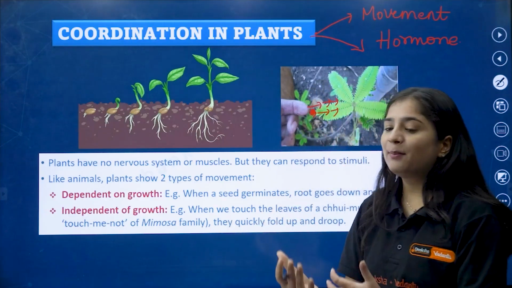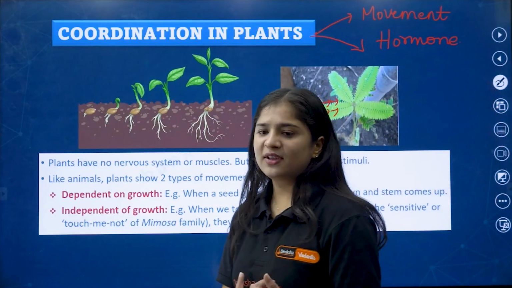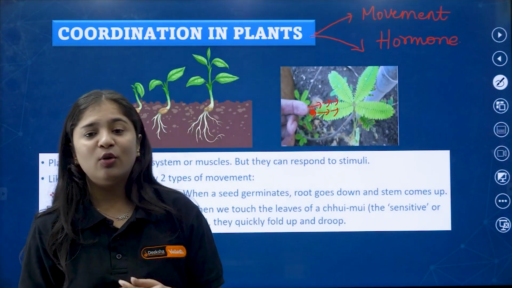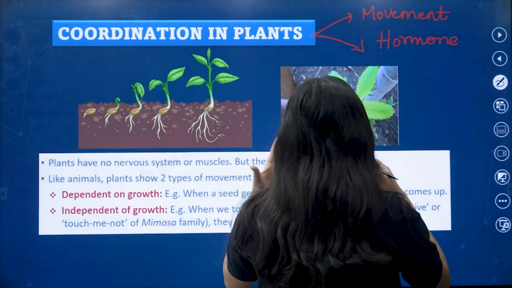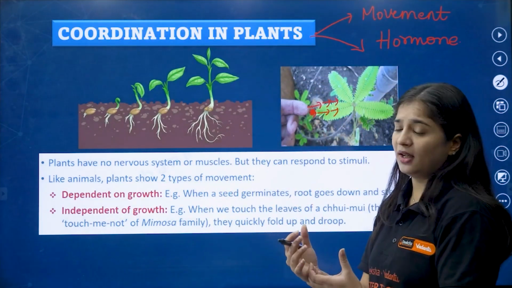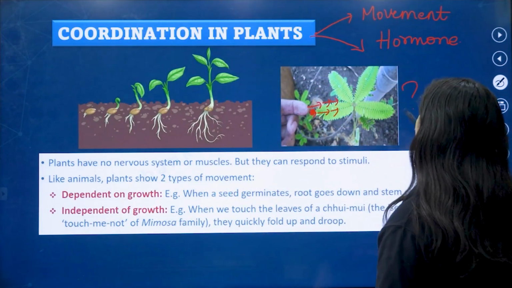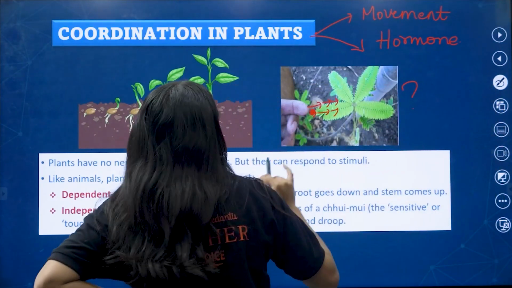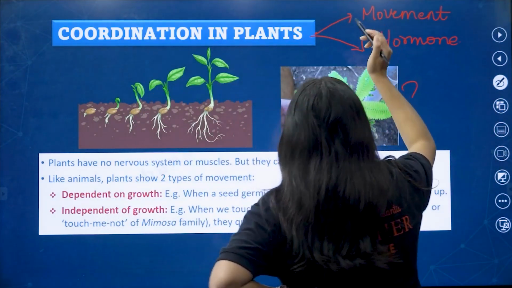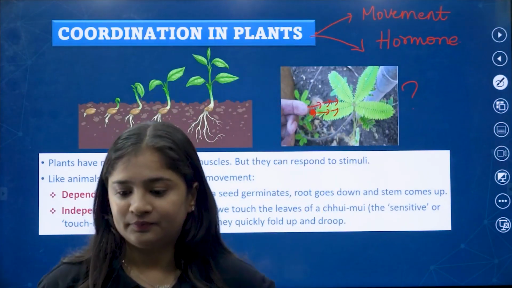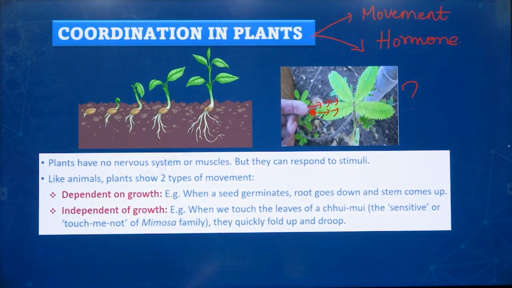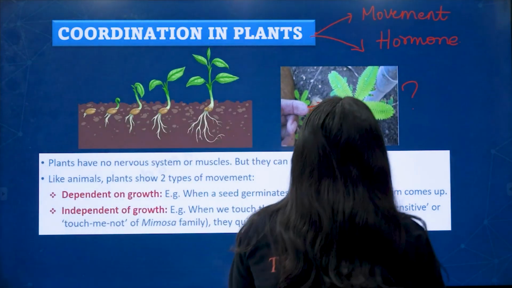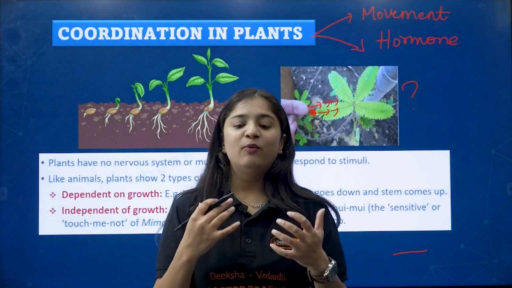Why is this happening? There is no nervous system. There is no brain. There is no spinal cord. Then how are they responding? We have a big question, ma'am. How are they responding? See, there are two kinds of how this kind of movement is happening.